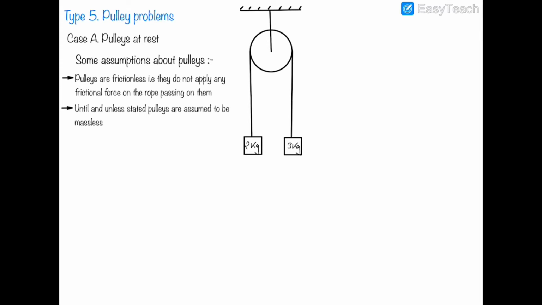I mean to say, when this rope is passing through this pulley, there is no friction which this rope is applying on the pulley, or which the pulley is applying on the rope. It is a very important conclusion, as we can see that if there is no friction along the pulley, then the rope will slide on the pulley and it will not rotate the pulley.